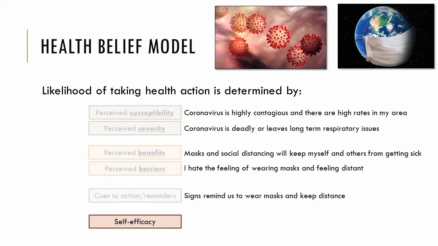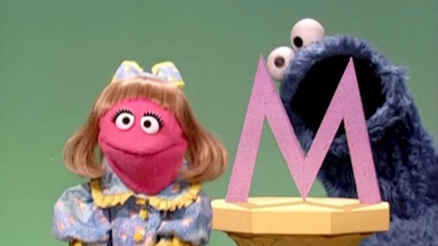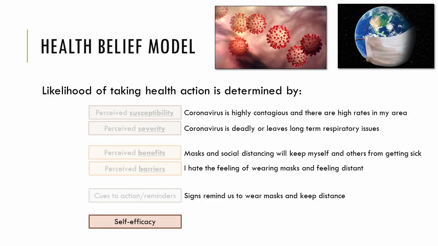We also need to feel that we have the capacity and efficacy to follow through on a behavior. That is, do we have the power to do what is necessary? Back to the Cookie Monster example, Cookie Monster might maintain that the mastication of marvelous munchies is just too mighty. Although there is little self-efficacy necessary for putting on a mask, initially people struggled to purchase masks and many people still feel confused about whether the mask they are wearing is actually CDC approved.